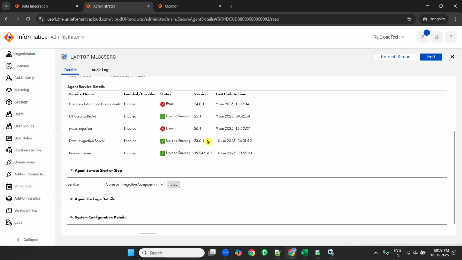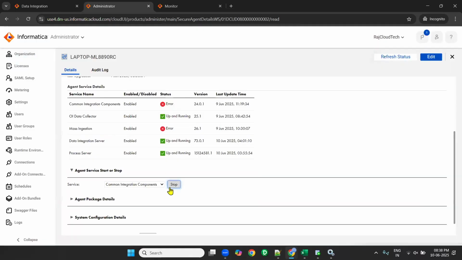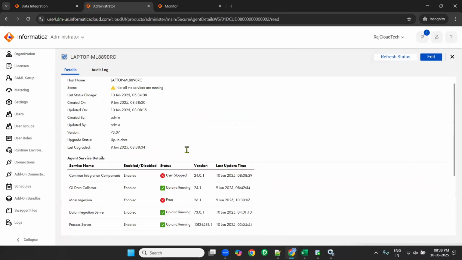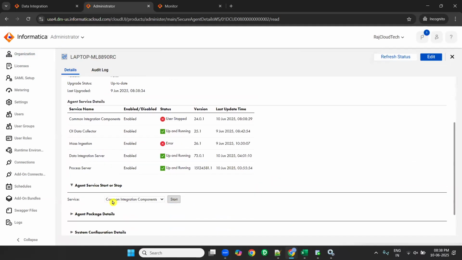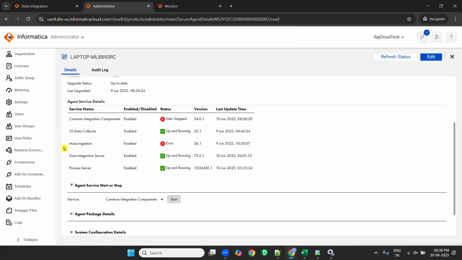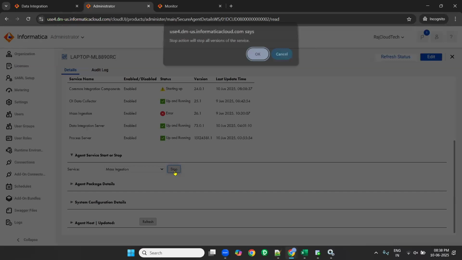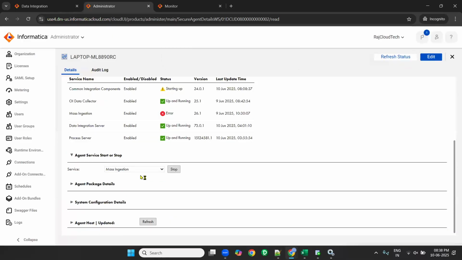If common integration components is not running, then stop and start it. Whichever is not running, stop and start them. It will start in some time. Mass ingestion is not required, but if you want, you can stop and start that also.